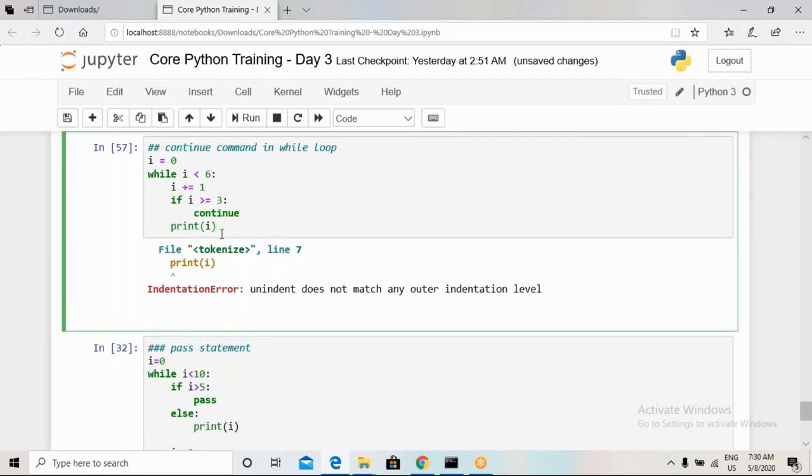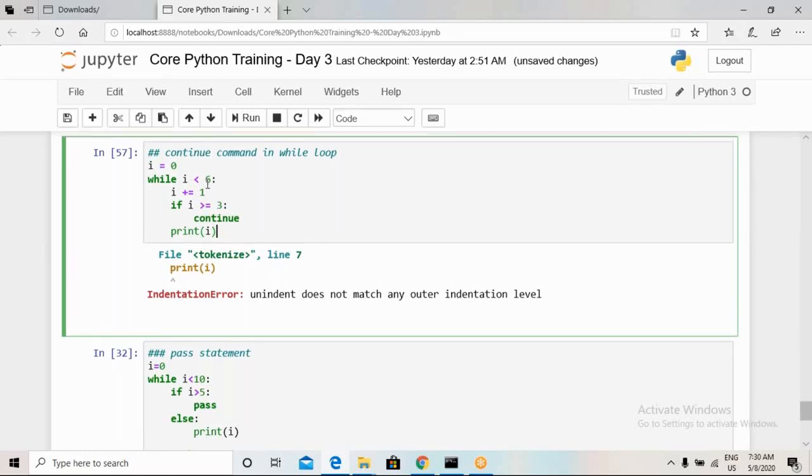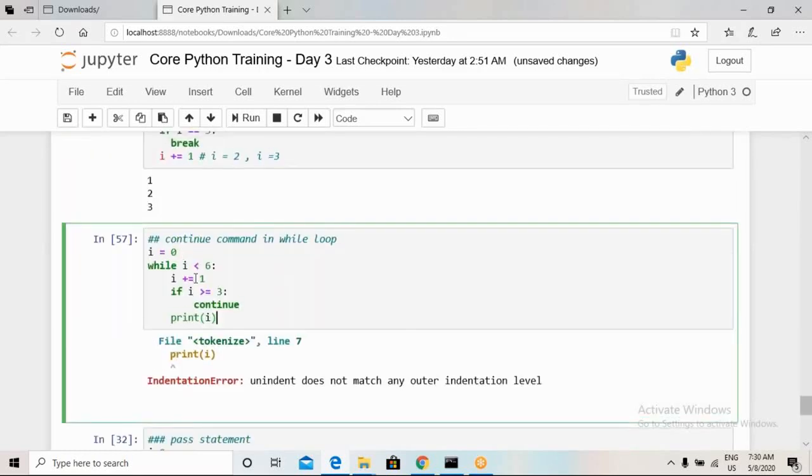So here, for the first iteration the value of i will be 0, for the second it will be 1, for the third it will enter into this continue statement, but for the next the value of i will get changed. Okay, so it will not execute this print command, but it will check whether the value of i is equal to 3, so yes, and which is less than 6, so yes. So it will increase the value of i by 1, so now the value of i will be 4. So this will again enter into this continue statement, so it will not print the value of i. Then again it will check this condition.